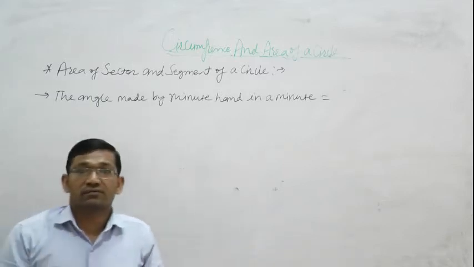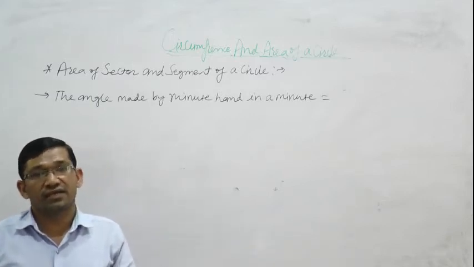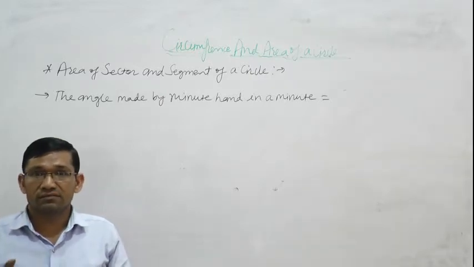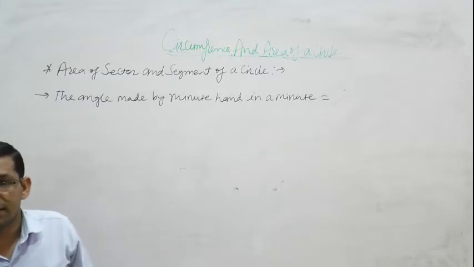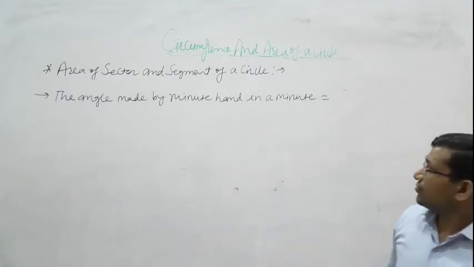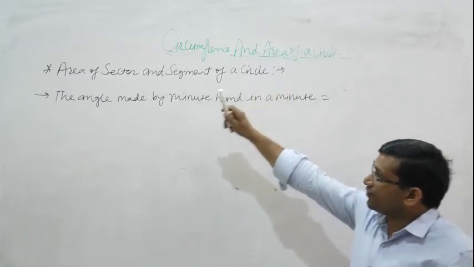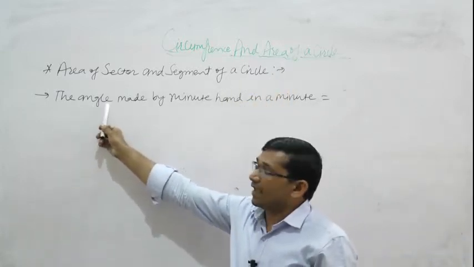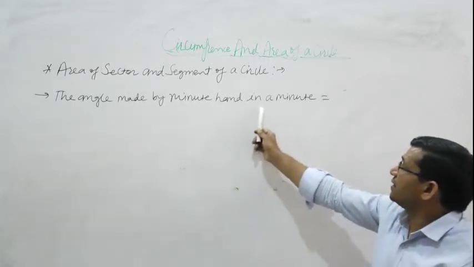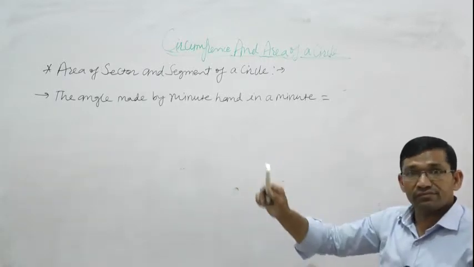Every watch has 3 hands: second hand, minute hand and hour hand. Okay, so here we want to find out which angle is made by minute hand in a minute.